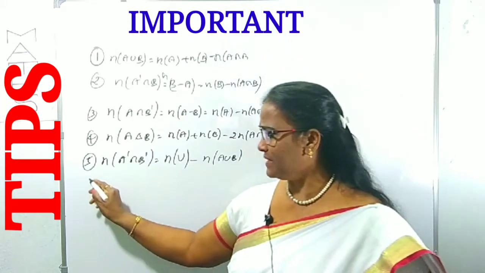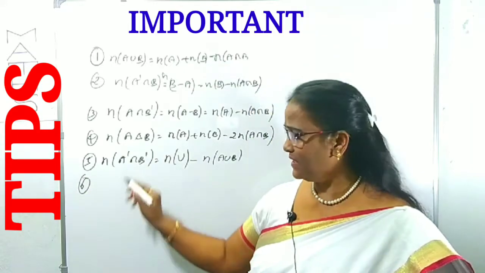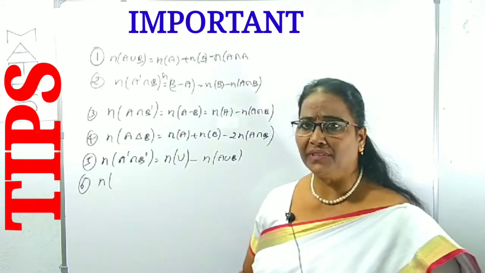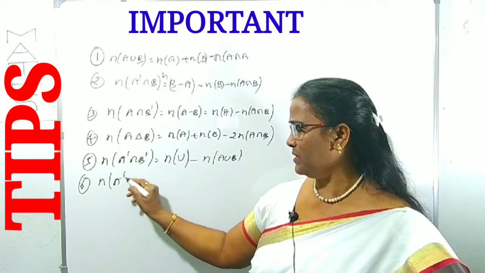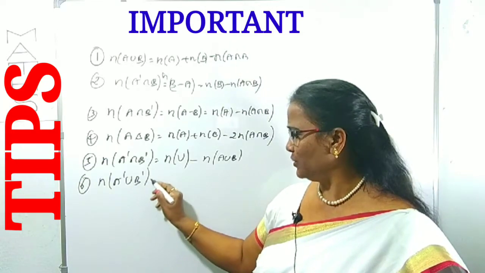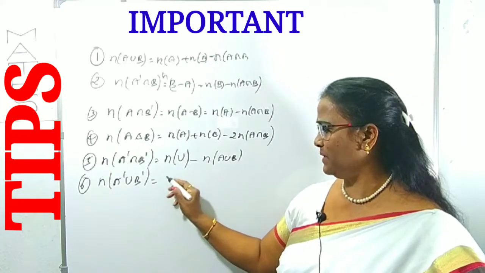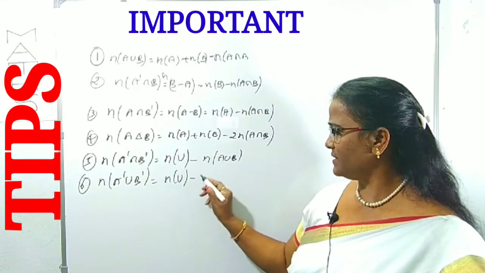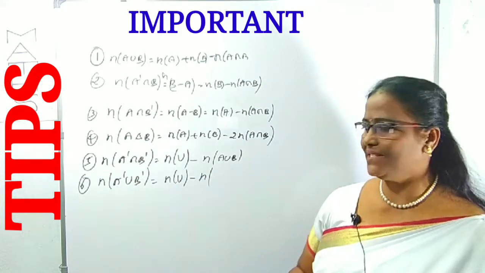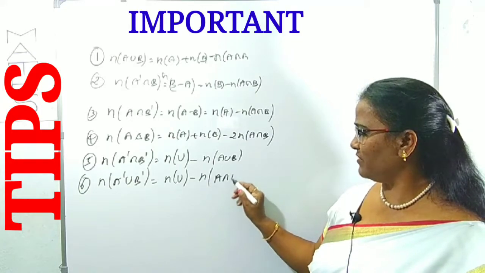Can you guess the next one? Can you guess the same property for the next one? Yes. A complement union B complement, if you take, that is simply n of U minus n of A intersection B. Yes, exactly.